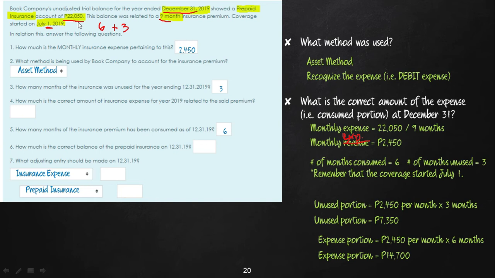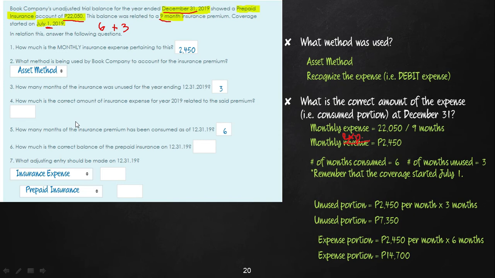So ito ko na i-check class. 14,700 plus 7,350 is 22,050. Very good. Then 6 months plus 3 months is 9 months. Okay, so now we now have the answer to question number 4.